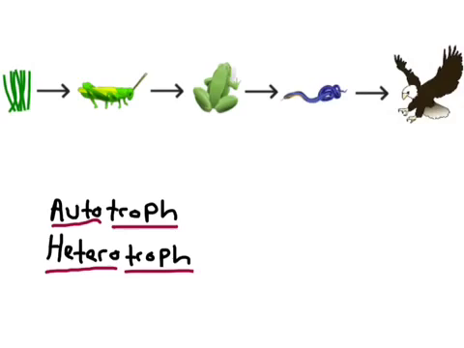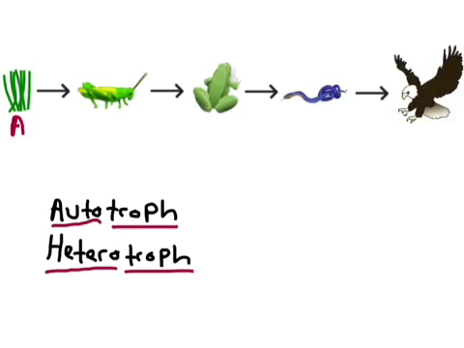So when you look at a food web, an autotroph is anything that feeds itself. So you can think about that as anything that doesn't need to eat something else. And the only organisms in our food webs or food chains that are like that are at the bottom there, our plants. Those are our autotrophs. I'm just going to put a little A, because they're the only things that can feed themselves, or basically they make their own food. They make sugar by using the sun and photosynthesis. So they're the only self-feeders. Everything else is a heterotroph because those organisms eat other organisms.